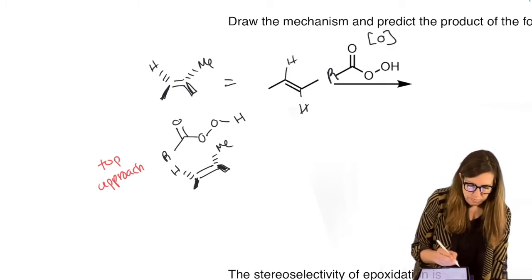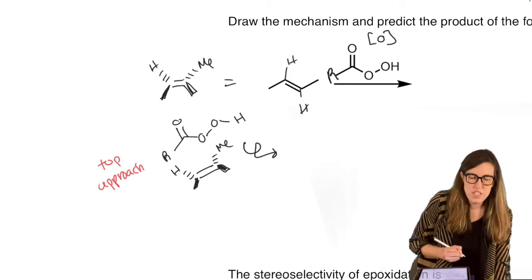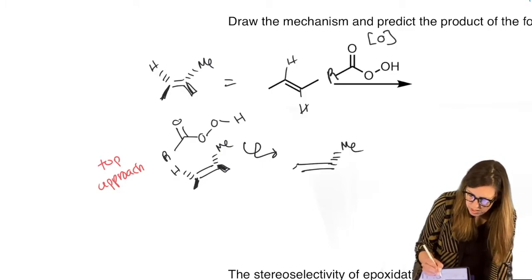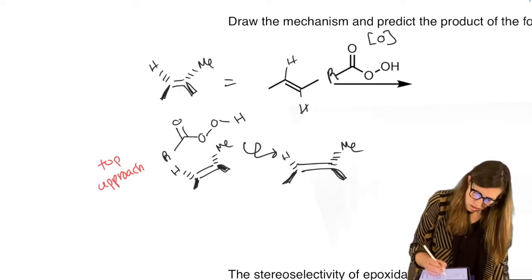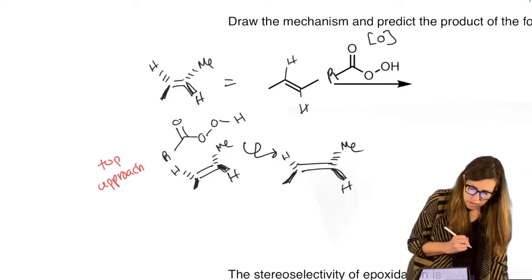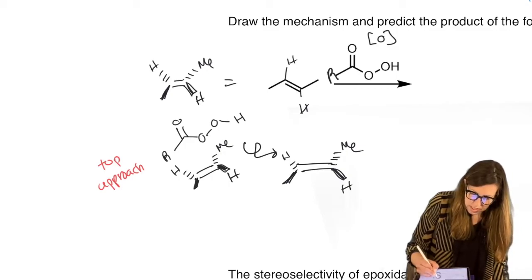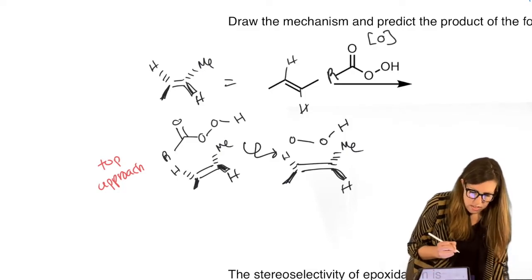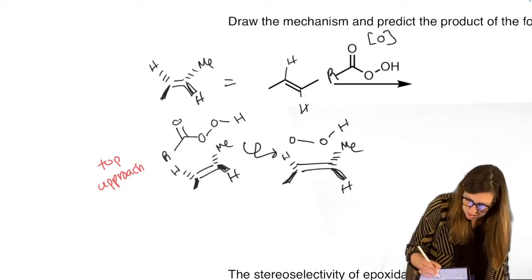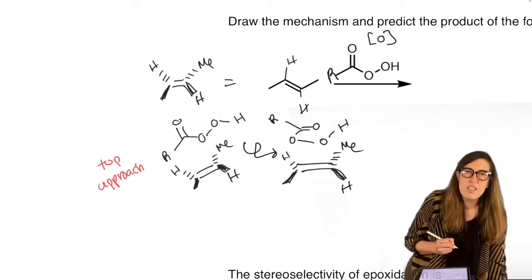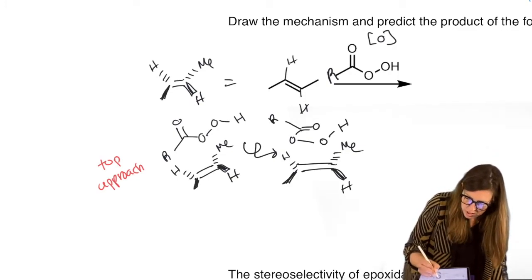We're going to draw, but I need a little rotation first. I'm going to draw the alkene as it is here, but it's the peroxy acid. I'm going to rotate a little bit. This was an H, wasn't it? H, H, H. Okay, there we go. So I'm going to rotate this peroxy acid so that I have the O right there and the other O there, because remember that's really the important part of the functional group, that peroxy part. Carbonyl here, and then the R here. Let's draw our lone pairs on the O's.